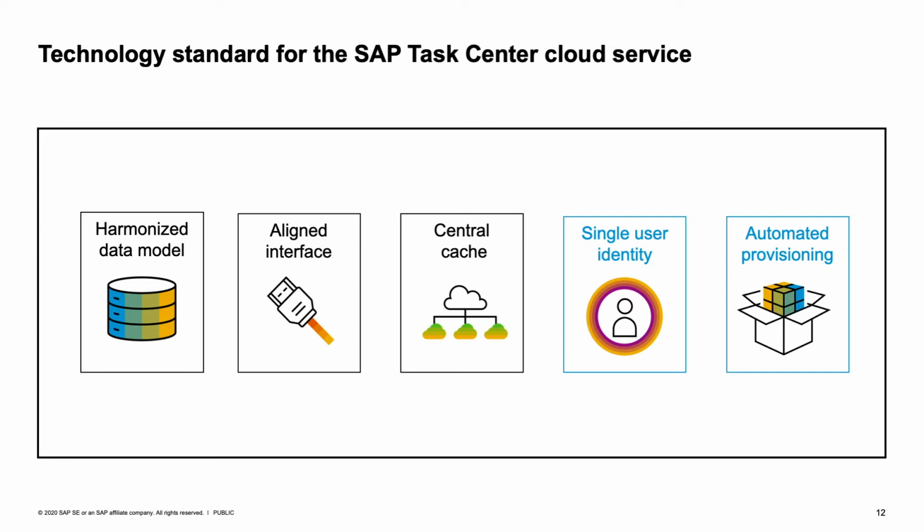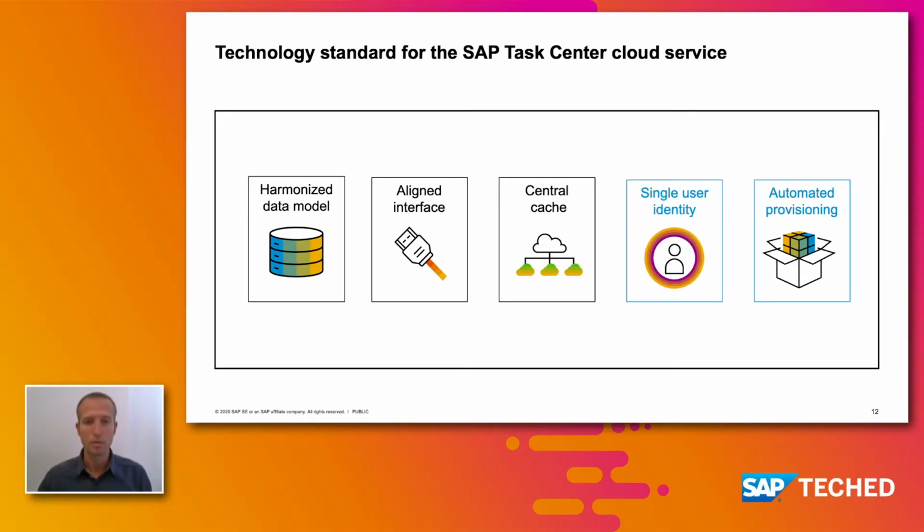Then for the central cache, the SAP HANA Cloud Service is used for better performance and availability. The SAP Identity and Authentication Service is being used to bring into this integration a single user identity across the solutions. And the automated provisioning helps to bring additional ease of use into the integration.